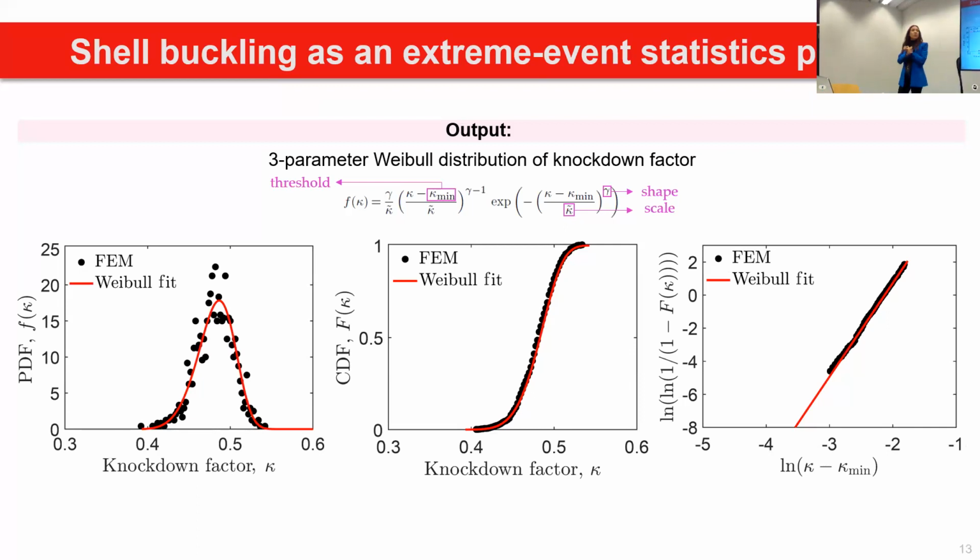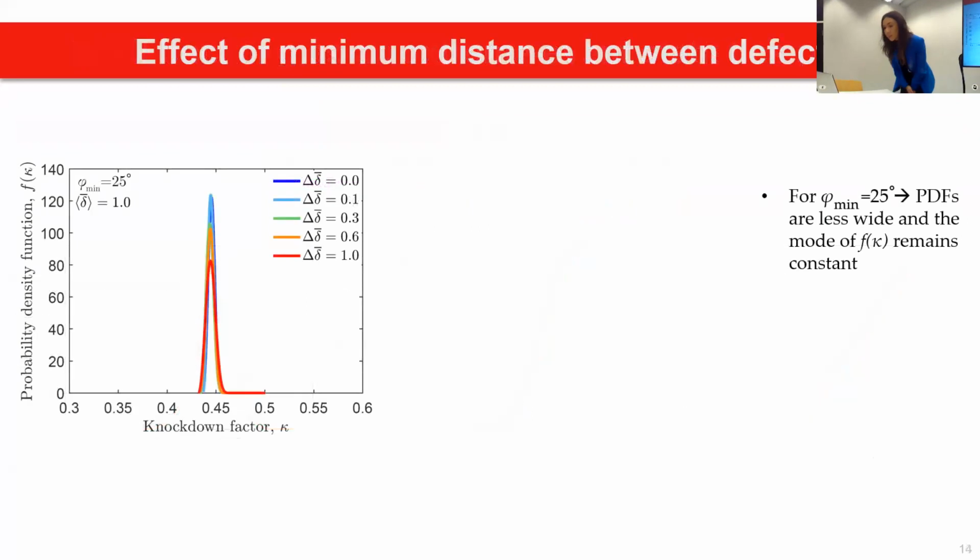And that was important because until now, we didn't know that we could treat shell buckling as a probabilistic phenomenon. Now it gives theorists access to do more theoretical models based on the weakest link model and extreme value statistics problems. So that was one of the main findings from this work.